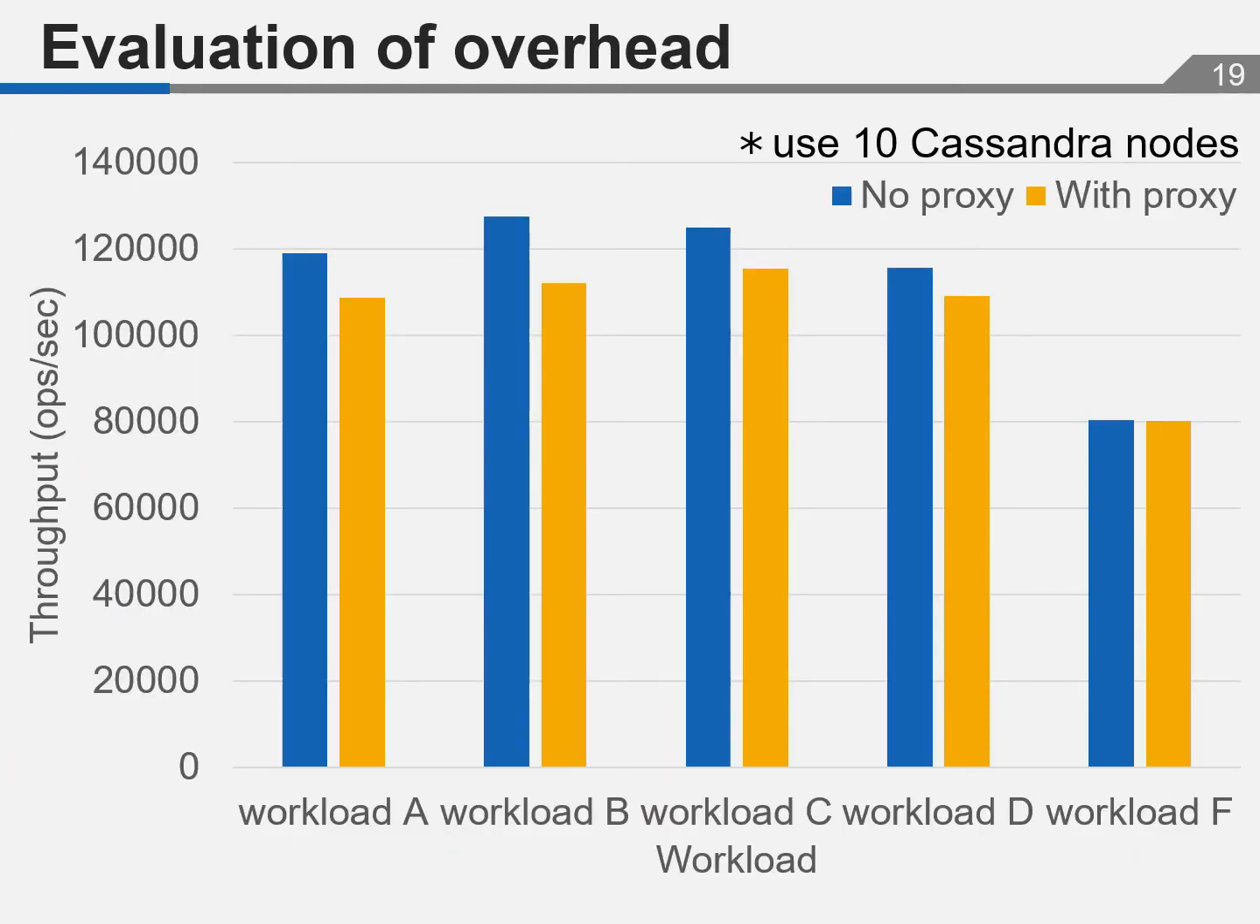This figure shows the throughput of each method. The vertical axis represents throughput, and the horizontal axis represents each workload. The blue bars represent Cassandra, and the yellow bars represent proposed method. The result was lower than Cassandra throughput for all workloads. Workload F, which has the smallest difference, has a 0.2% decrease, and workload B, which has the largest difference, has a 12% decrease. This means that the proxy that implemented transaction processing functions overhead is small.